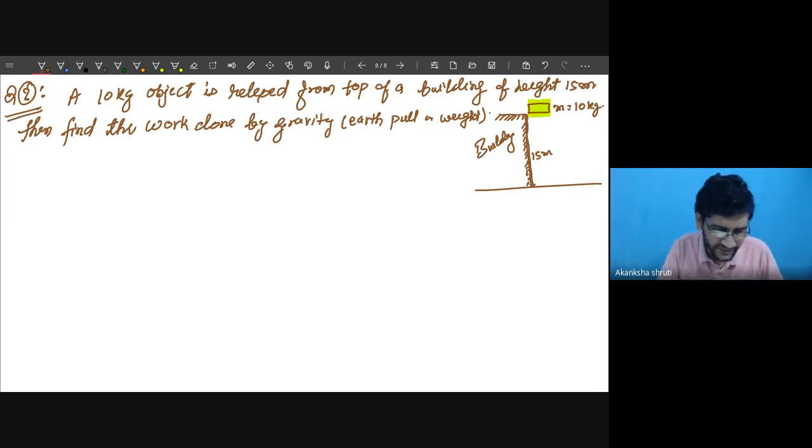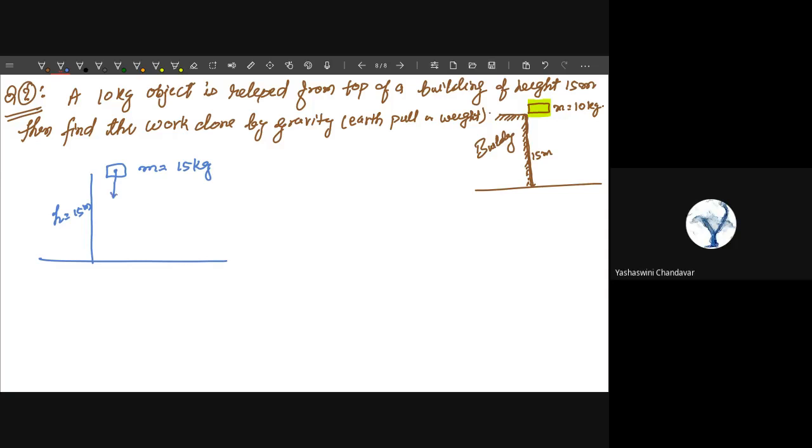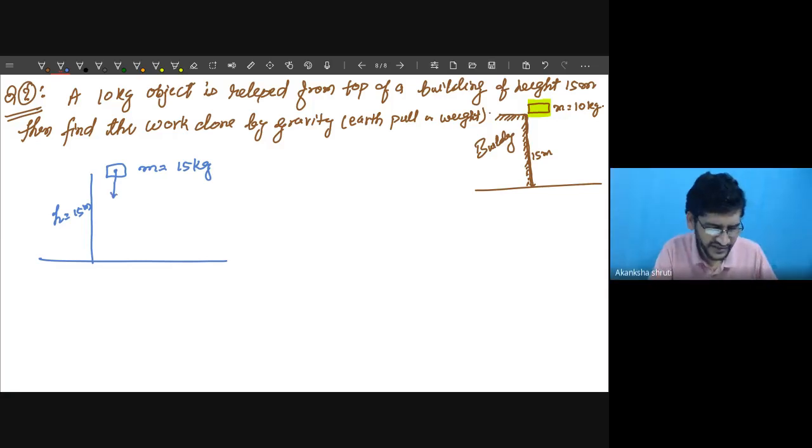Students, to understand it carefully, I am considering an object at some height initially. The mass of this object is 15 kg and the height of this object is how much? Height is given 15 meter. Mass is 10 kg, okay, correct.